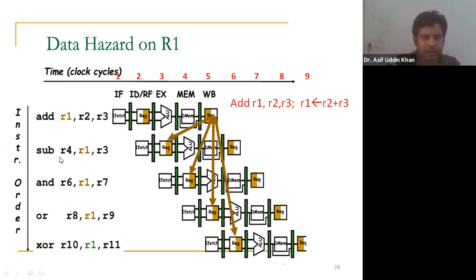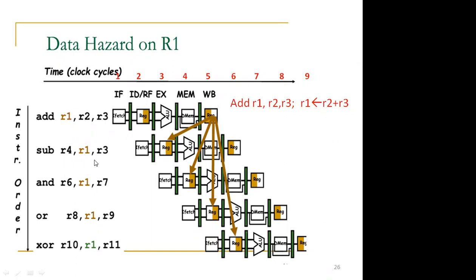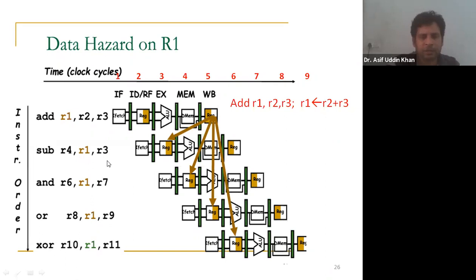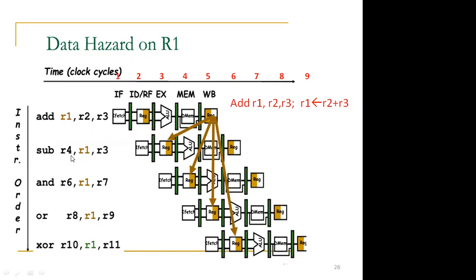Now tell me, in the second instruction, which registers are the source operands, and which is the destination register? Tell me, students. R1 and R3 are the source. R4 is the destination register.